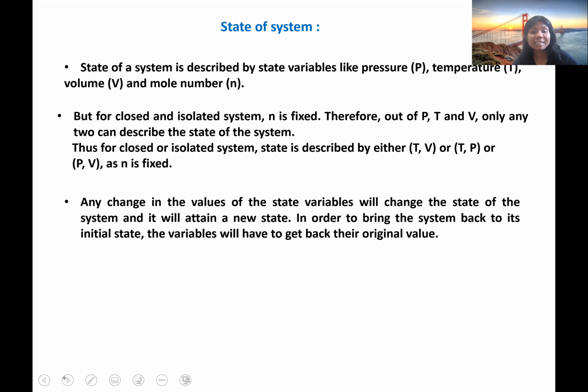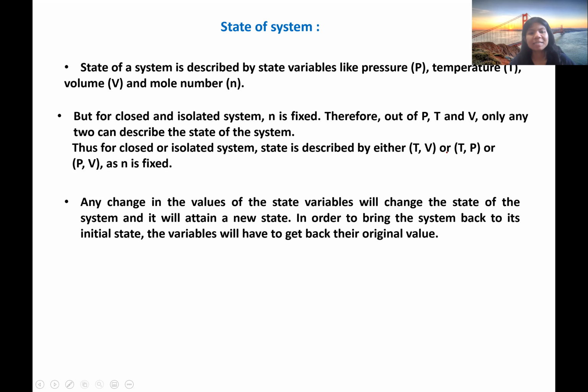Any change in the values of these state variables will change the state of the system and it will attain a new state. Suppose we had a system having temperature T1, volume V1. We are changing either temperature T1 to T2 or volume V1 to V2, or we are changing both of them together. In that case, the system will attain a new state, and we will call this initial state to final state, or it may be some intermediate states, but the state will be changed if we change any of these variables or both of the variables.